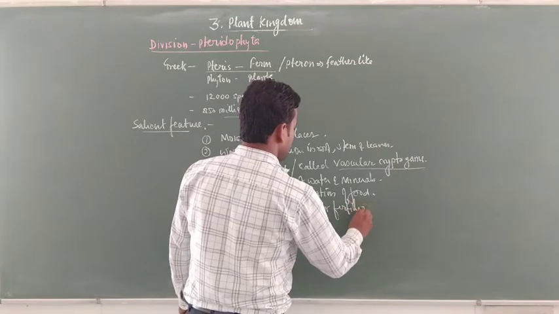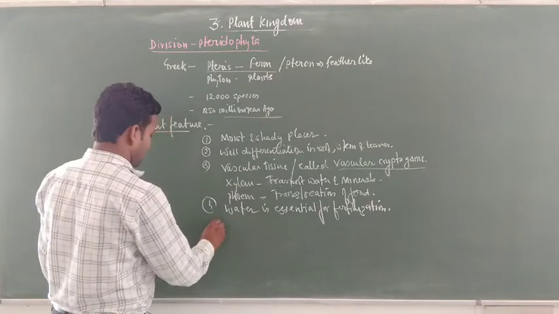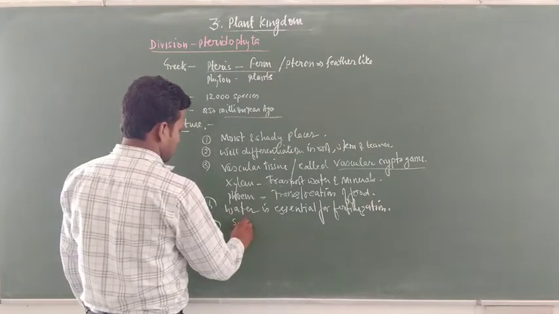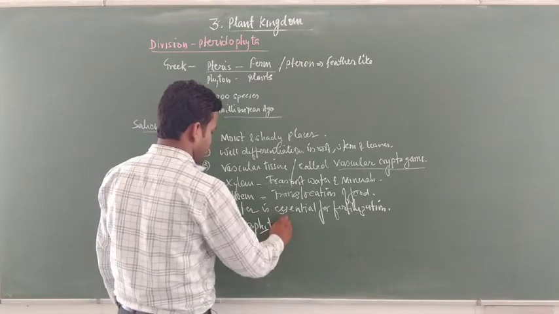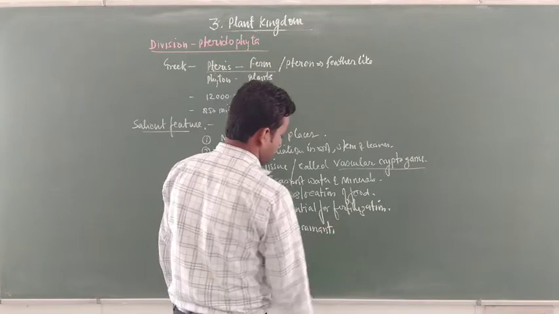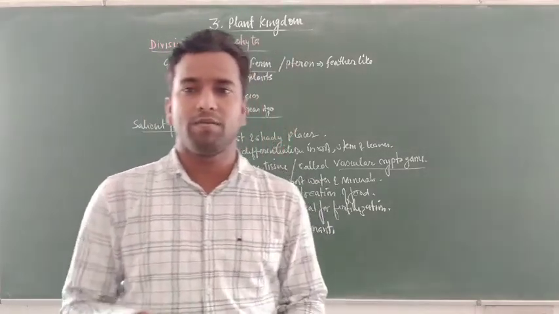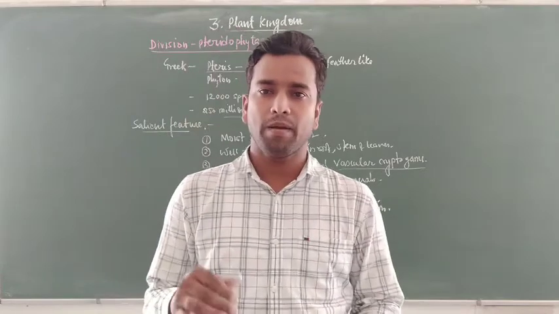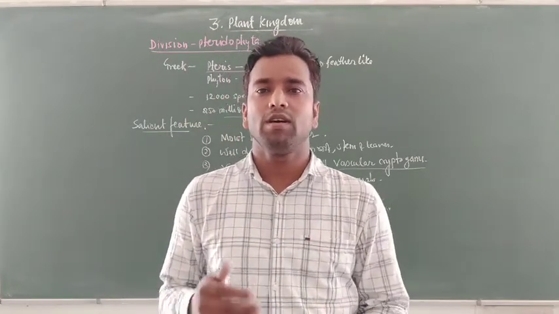The plant body is more advanced in the sporophyte stage, which is the dominant stage of the pteridophyte. The gametophyte is not dominant; it depends on the sporophyte.